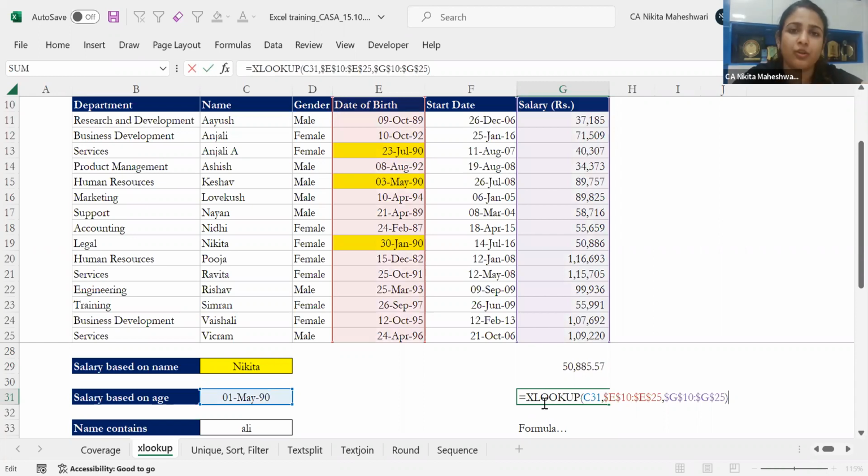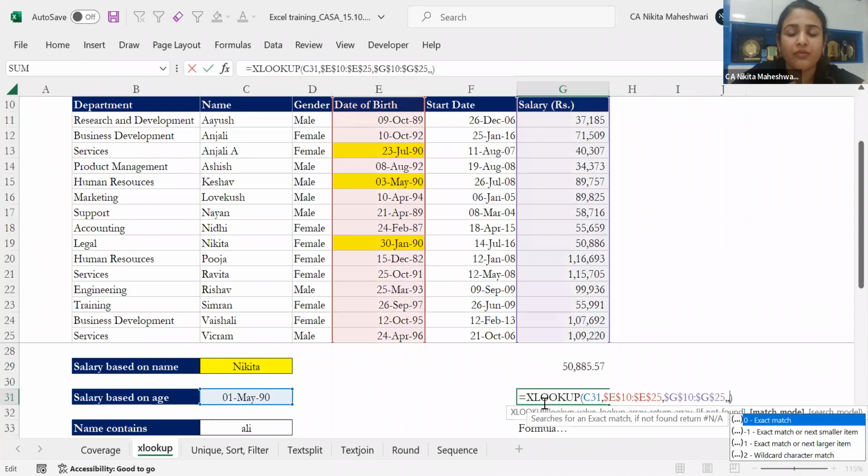Again, I'll not go into manually searching this data. I'll use that match mode function. So whether I want the exact match or the next smaller item, exact match or the next bigger item. In my case, I want to see whoever was born after 1st May 90, but near about to that age, maybe 1st June, maybe 1st July, like that. So I just want that particular date.